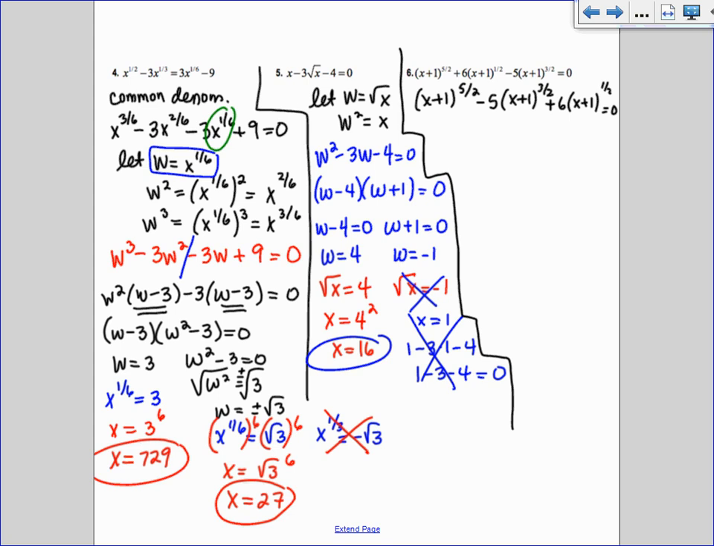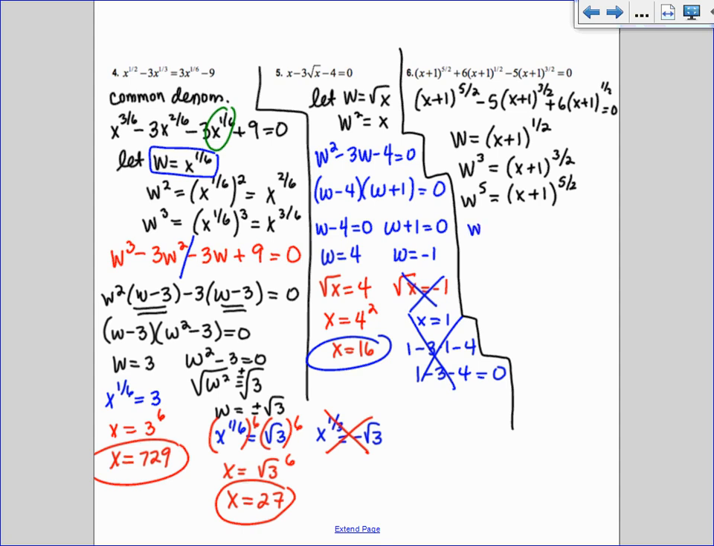Okay, it's tricky. What do you think you're going to let your w be? X plus 1 to the 1/2, right? Because then when you do that, how do you get the x plus 1 to the 3/2? It's w cubed. How do you get the x plus 1 to the 5/2? W to the 5th. So it's kind of a weird one, but it works out.